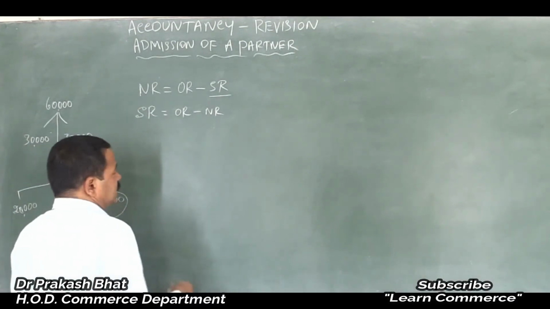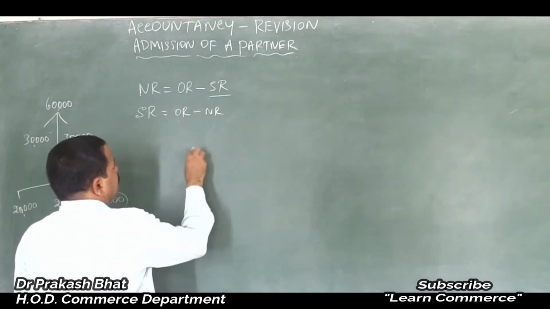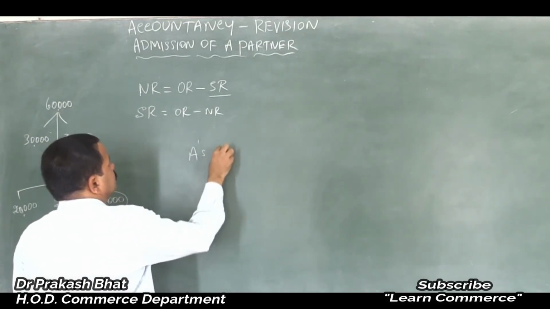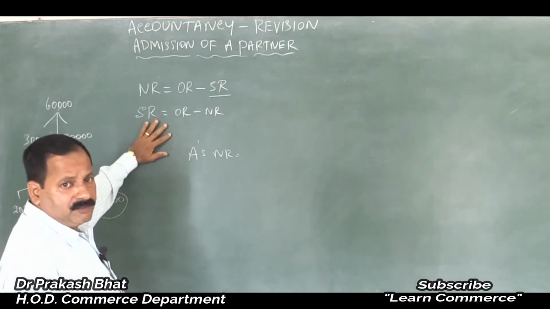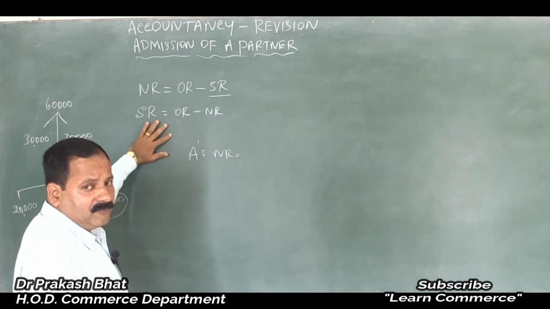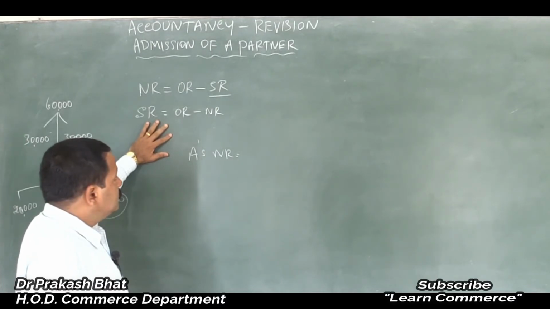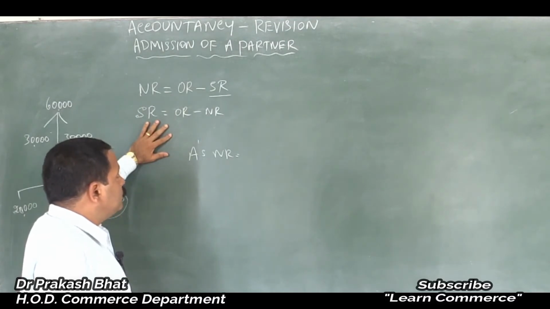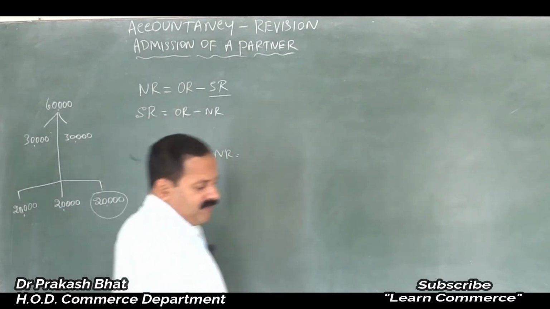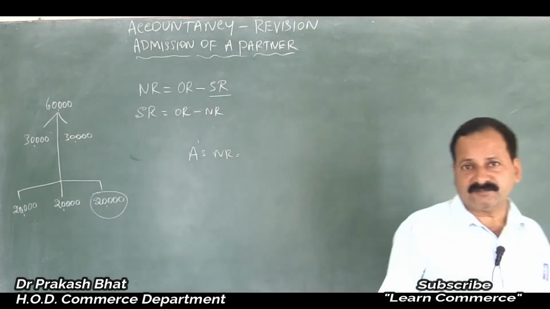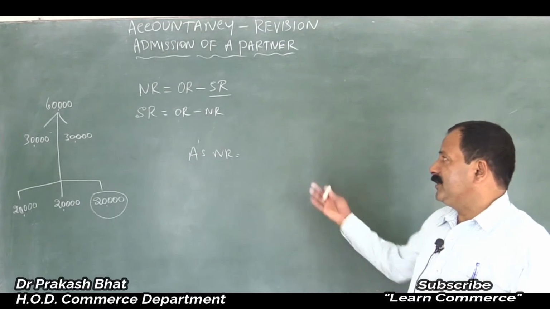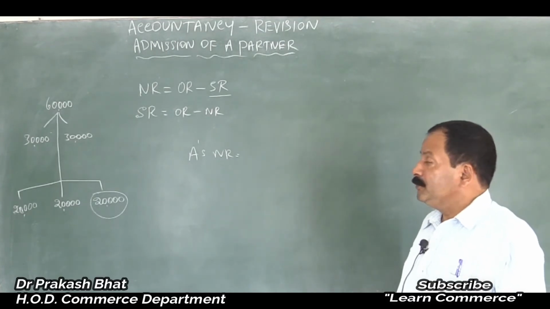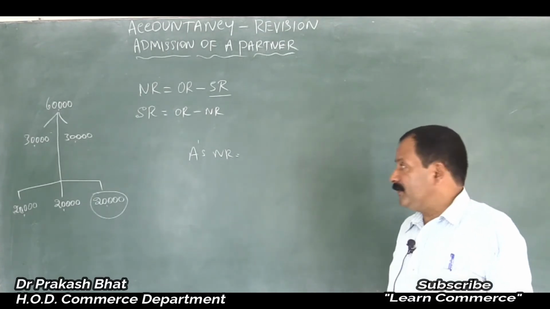Let us calculate in this case. Mr. A's new ratio is given in the problem actually. If it is mentioned that they have sacrificed equally, then we can calculate easily. That is old ratio 1 by 2 minus sacrifice ratio 1 by 6. Deduct it, and you will get the new ratio of the partner.